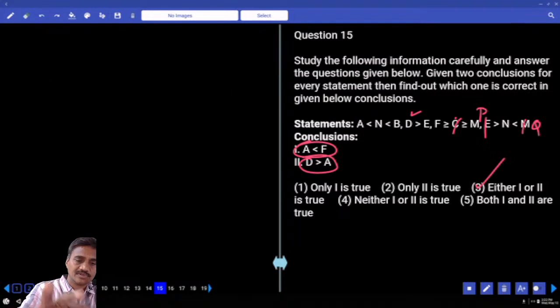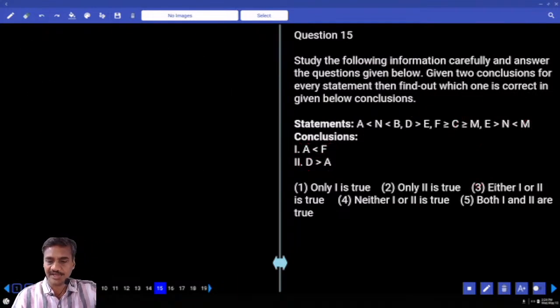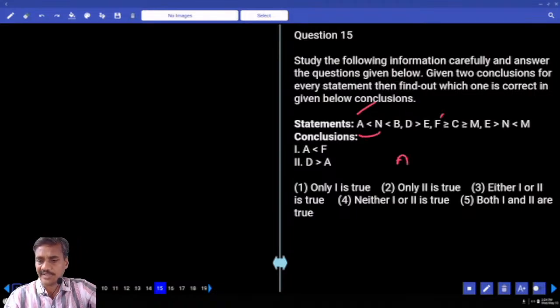Then the 15th one. Now in this question number 15, A and F. A is here and F is here. Which element is common here? A element is common, in this A, N, M and A to N. A lesser than N, N lesser than M.